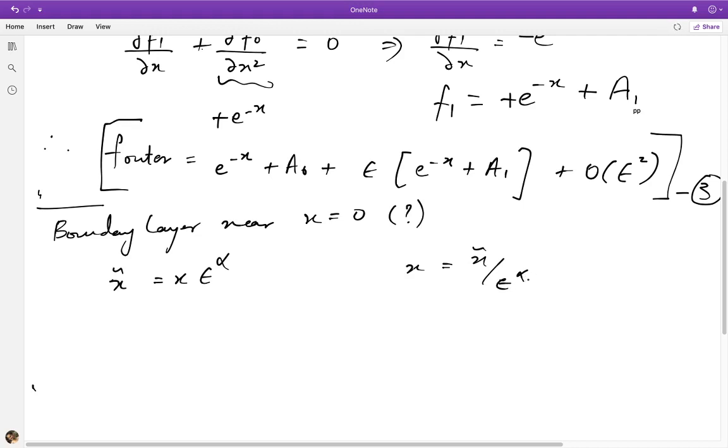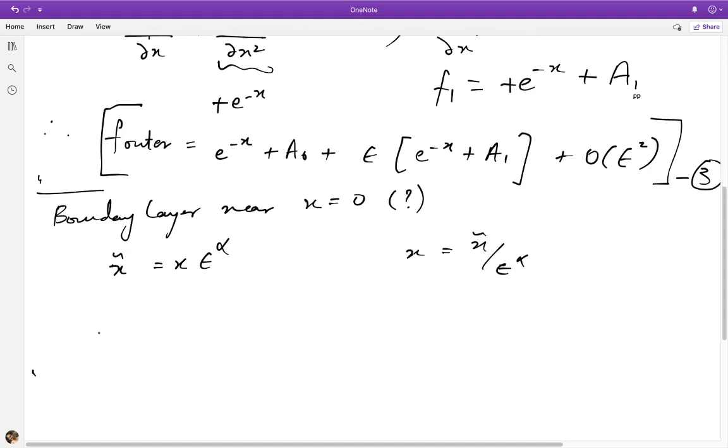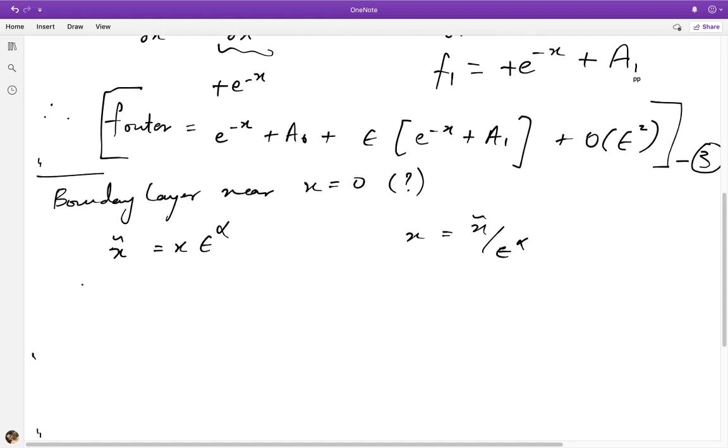So you can see if alpha is a positive quantity, as epsilon becomes small, for any fixed value of x, x tilde would become small. If alpha is a negative number and epsilon becomes small, then for fixed x, x tilde becomes large. So that is what we want, and so we can already anticipate that alpha should be a negative quantity so that it can represent a stretching of the coordinate. So let's go ahead and substitute this transformation in equation 1.